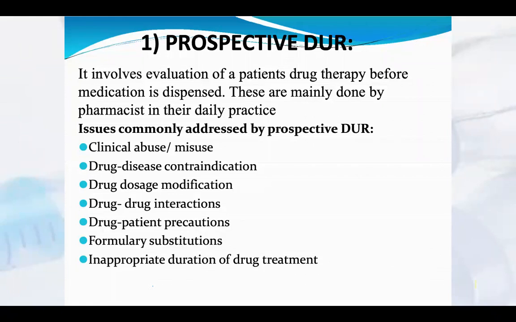Formulary substitutions, if there are any, they have to check. Inappropriate duration of drug treatment: suppose the drug was prescribed for 5 days and the patient has taken it for a longer period. They have to check that.